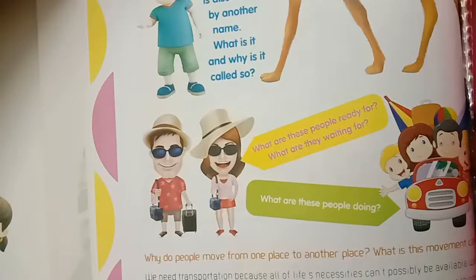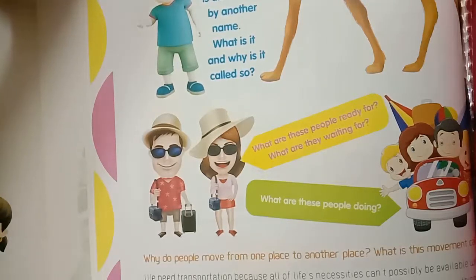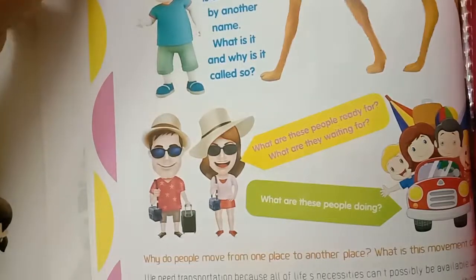What is travel, children? The act of people going from one place to another is called travel. In travel, we have to wear a helmet and a seat belt. Follow these precautions, and we will reach our place carefully.